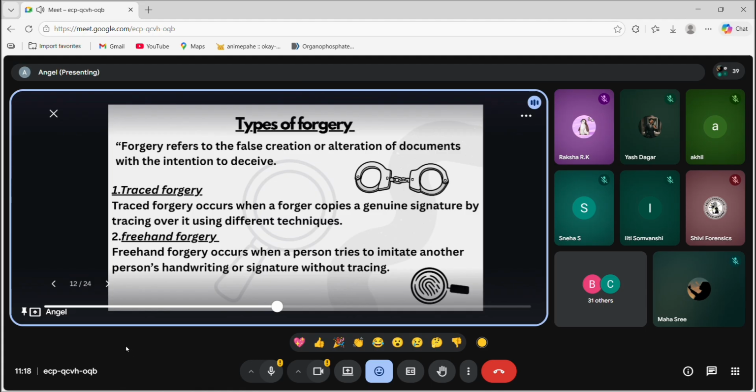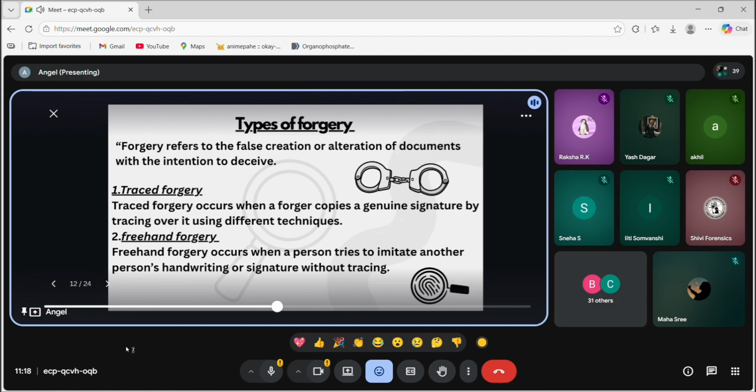By using a carbon copy, or by overwriting over it, and basically creating indented marks on the paper and then writing over it. So that is called a traced forgery. Second is a freehand forgery.